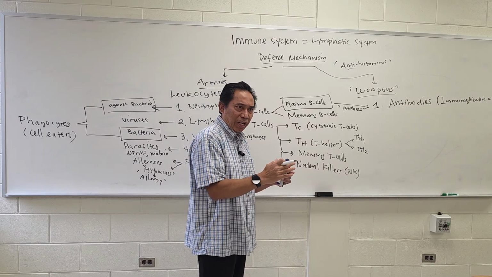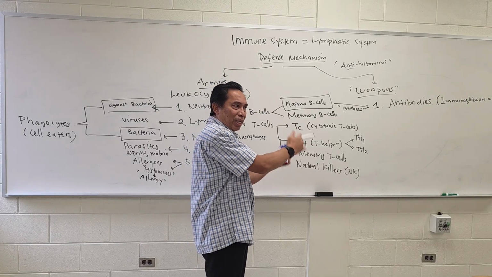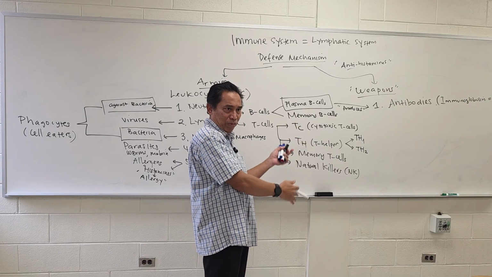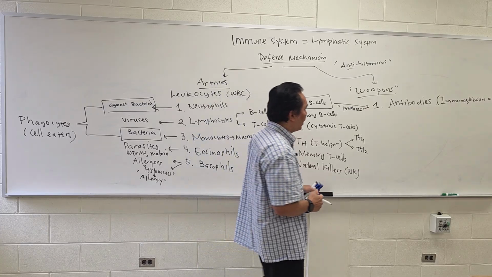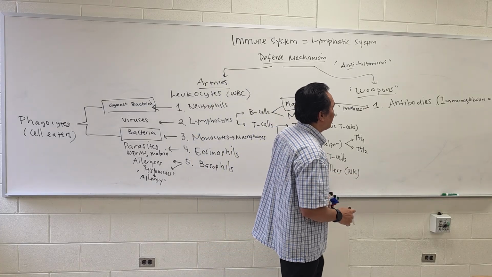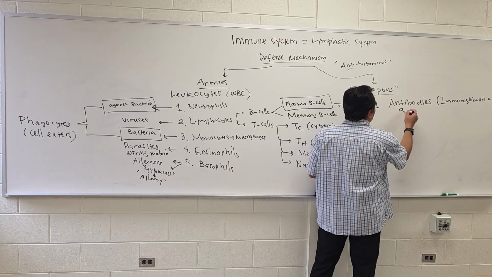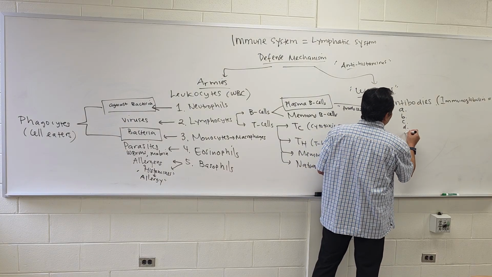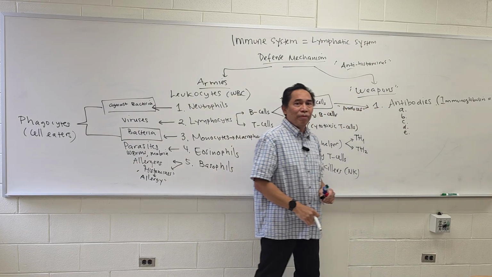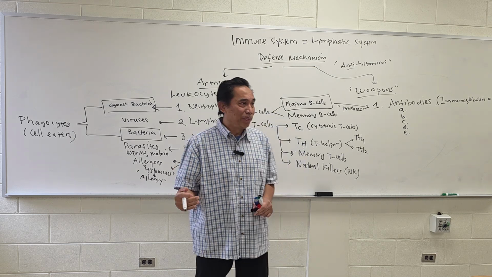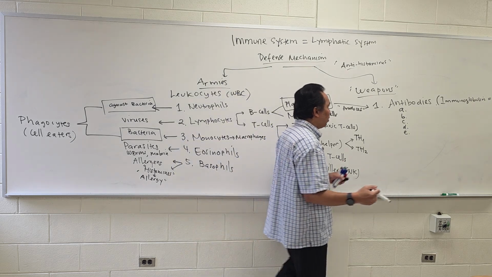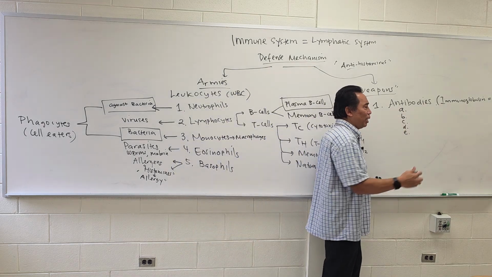But right now, I want to show you this is our mechanism for defending ourselves against infectious disease. A, B, C, D, E. There are 5 types of antibodies, if you still remember.